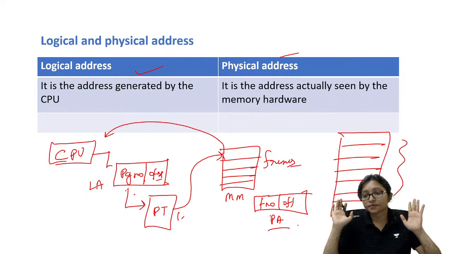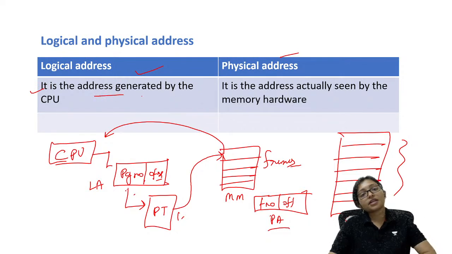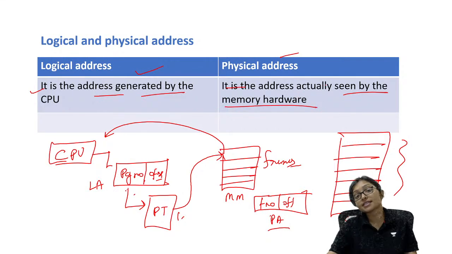Clear? The address generated by the CPU is the logical address; the address actually seen by the memory hardware is the physical address.